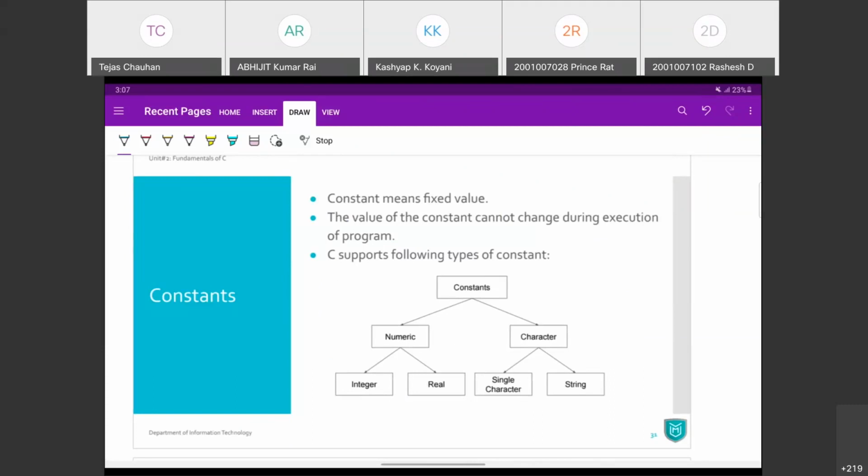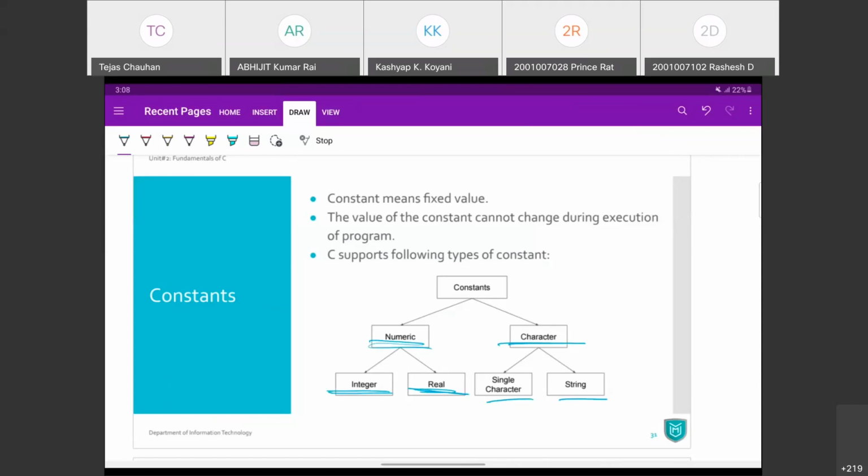Now when we talk about constants, we can have different types of constants, numeric constants and character constants. So string and a single character will be under character constants, and some integer or real numbers will be the numeric constants. So C has a support of these kind of constants,